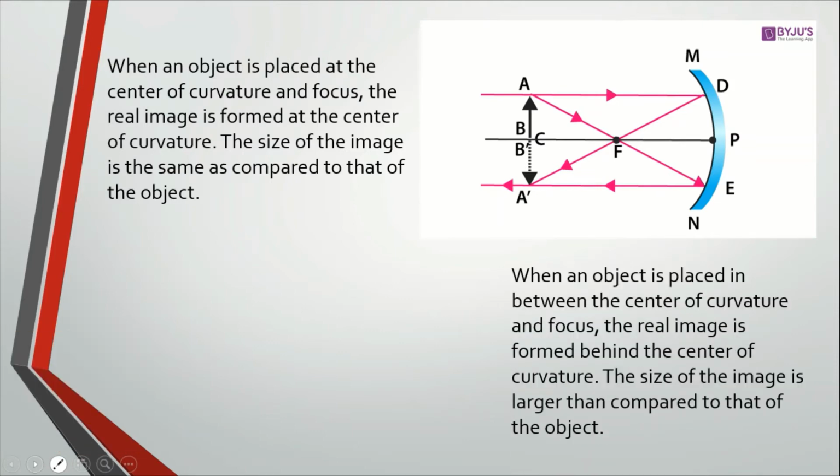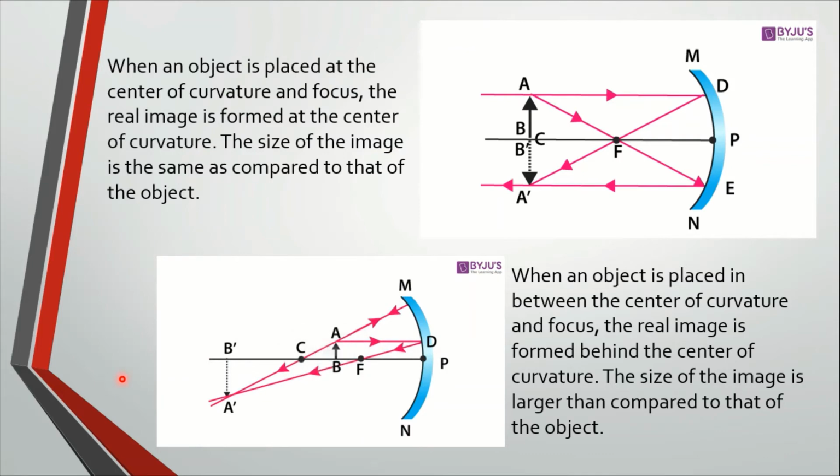When an object is placed in between the center of curvature and focus, the real image is formed behind the center of curvature. The size of the image is larger than compared to that of the object. So here is the object, here is the center of curvature, here is the focus.